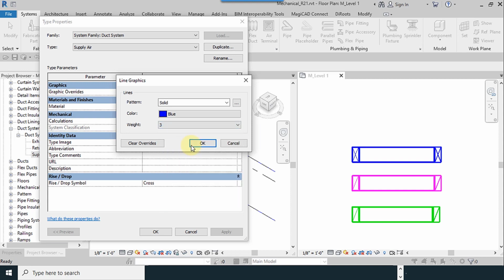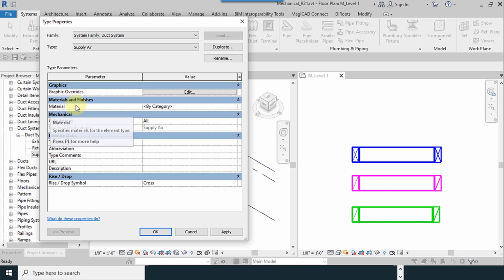Okay. Materials and finishes. You can add any material to your system. I don't recommend this, especially for colors. Maybe you want to make a colorful file.